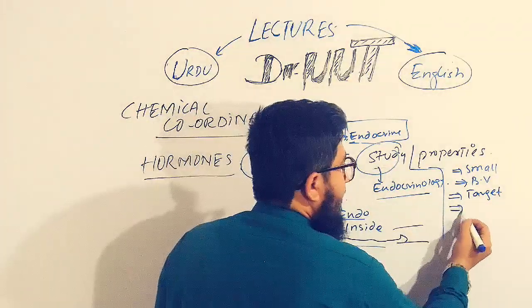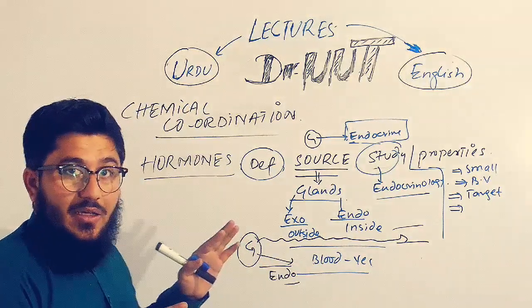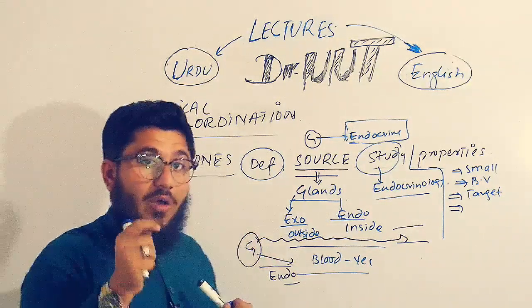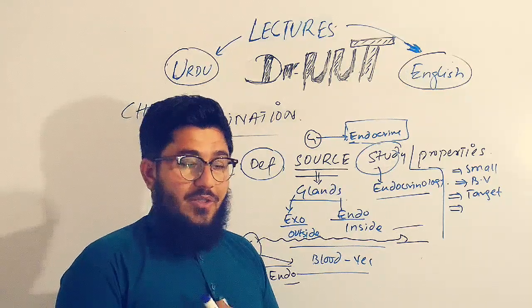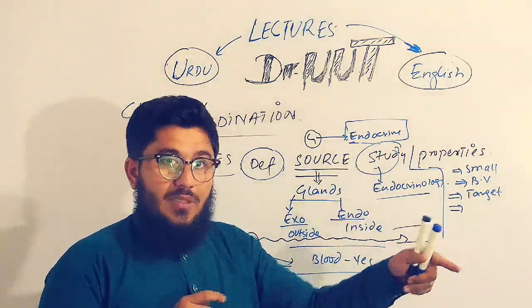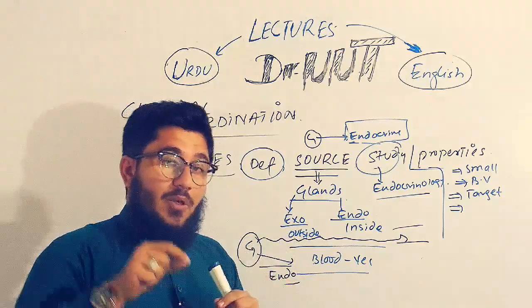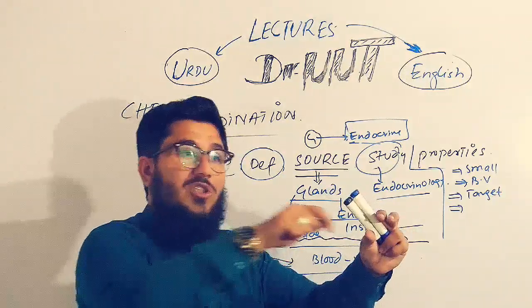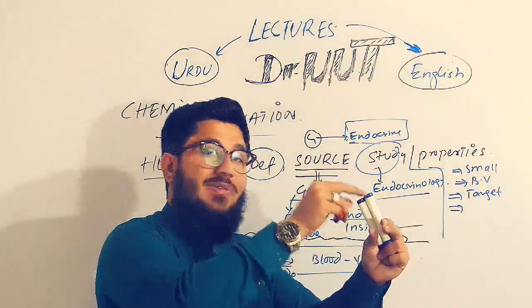Another term used for this is that hormones act like a lock and key. It means that if a hormone is released, it is responsible to go and open a specific lock, just as a key is responsible to open a lock. When they are released, they will act at a specific receptor at a specific part of the body.